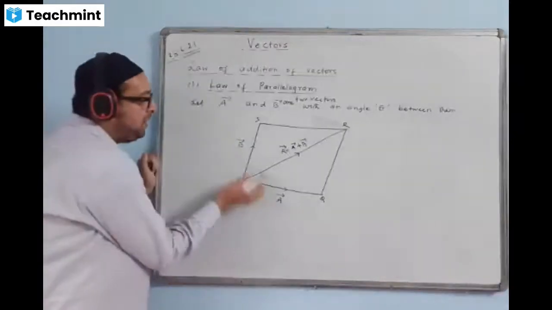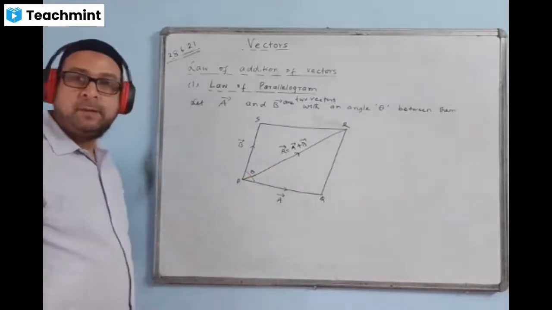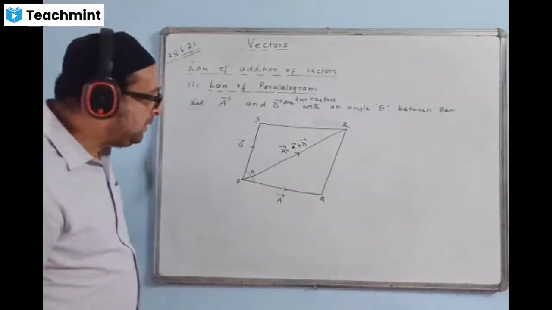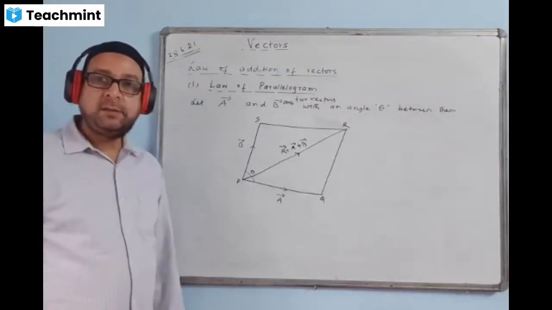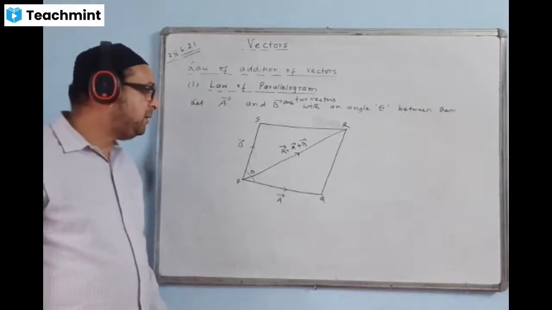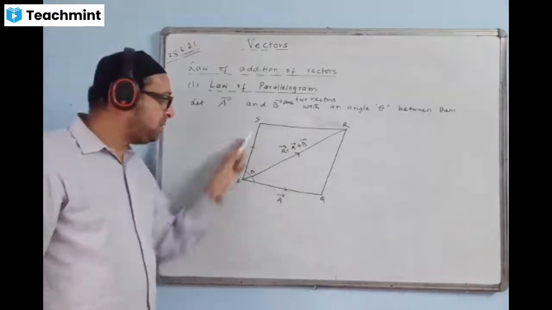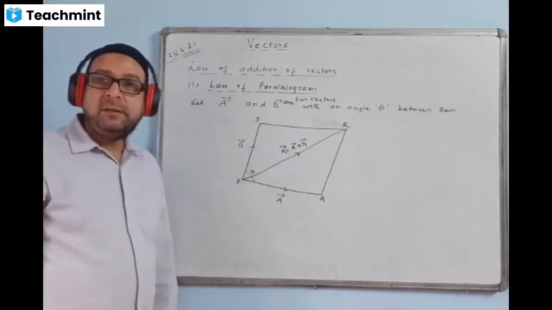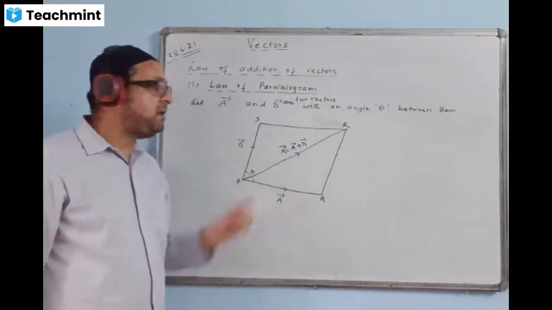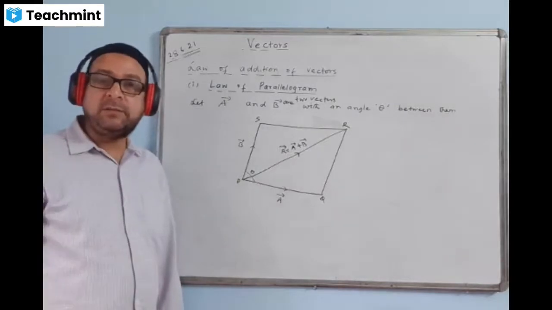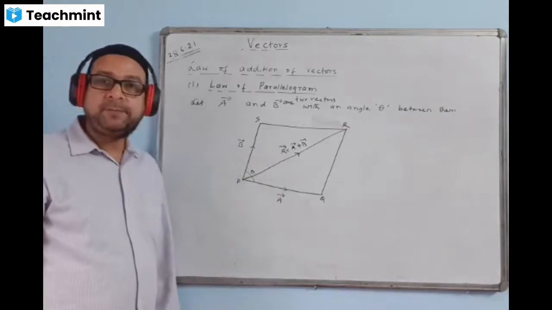Here we are taking the angle between A and B as theta. So once again, see the statement. When two vectors represent two adjacent sides of a parallelogram taken in order, then the diagonal from the common origin gives the resultant vector, the resultant of their addition, A plus B.